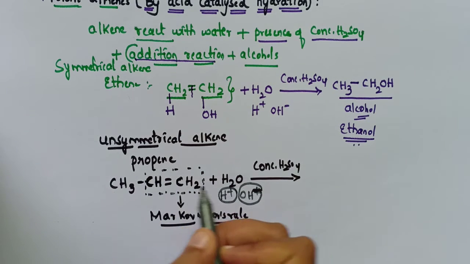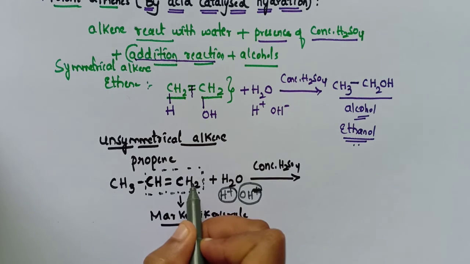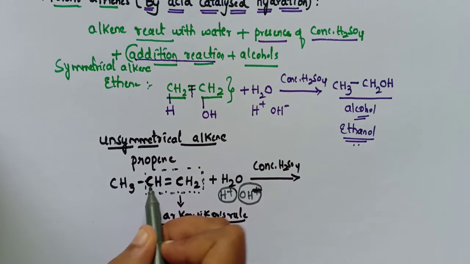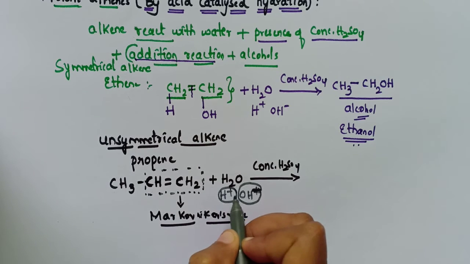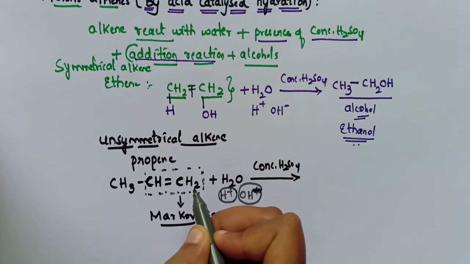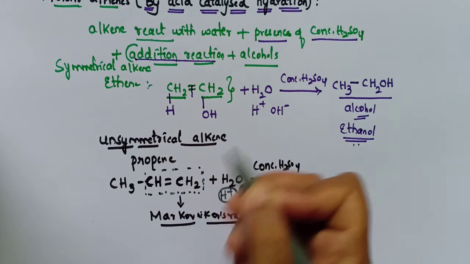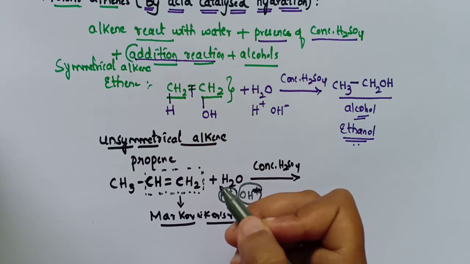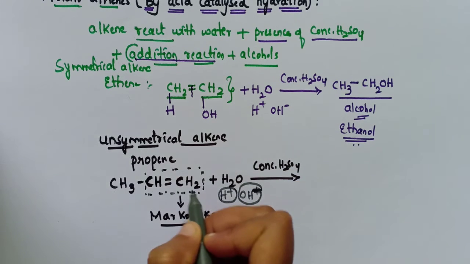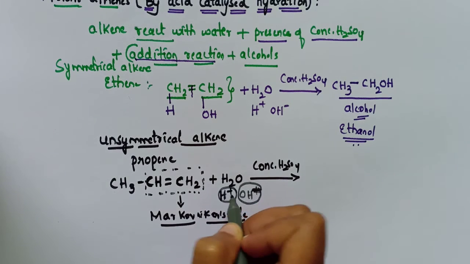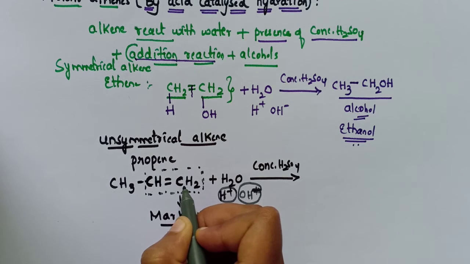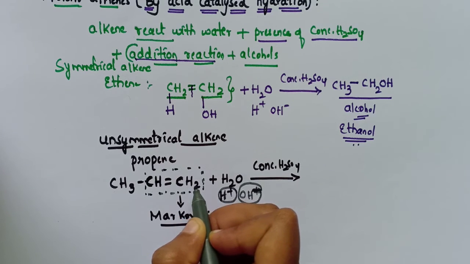Here, this carbon has two hydrogens whereas this carbon has only one hydrogen. So the positive part, H plus, will come and attach to the carbon which has the maximum number of hydrogen atoms, that is CH2.